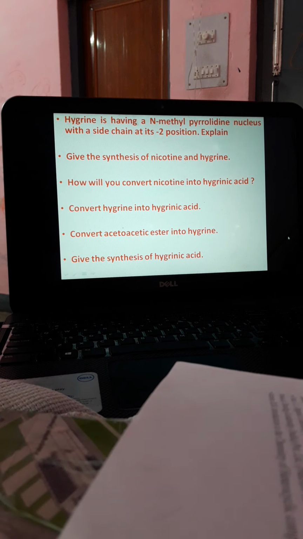Okay, next. Convert hygrine to hygrinic acid. It is very easy. You have to just oxidize it with chromic acid.